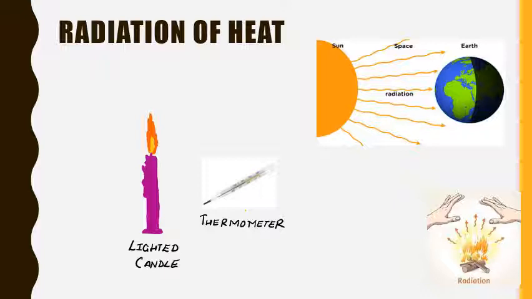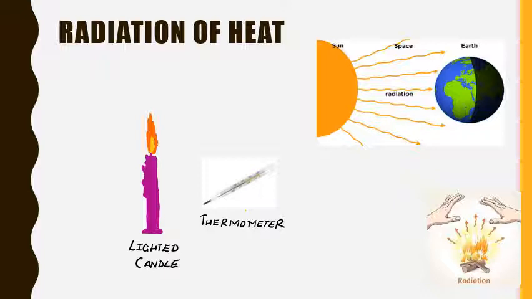Let's perform an activity to study radiation of heat. What we have to do, we need a lighted candle and a thermometer. We have to light a candle and then we will fix it on a table. Then hold a thermometer away from the flame and a little below it. What will you observe? You will see that the thermometer will show an increase in temperature. Why? The thermometer was not in contact with the flame, but then also it is showing an increase in temperature.